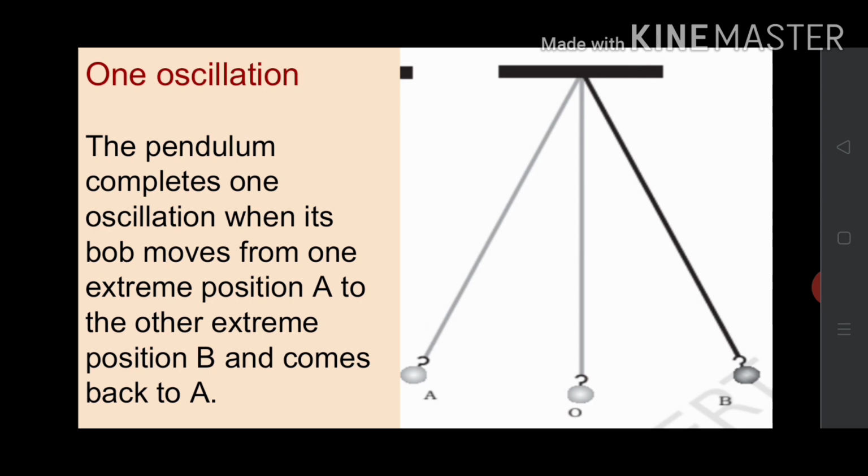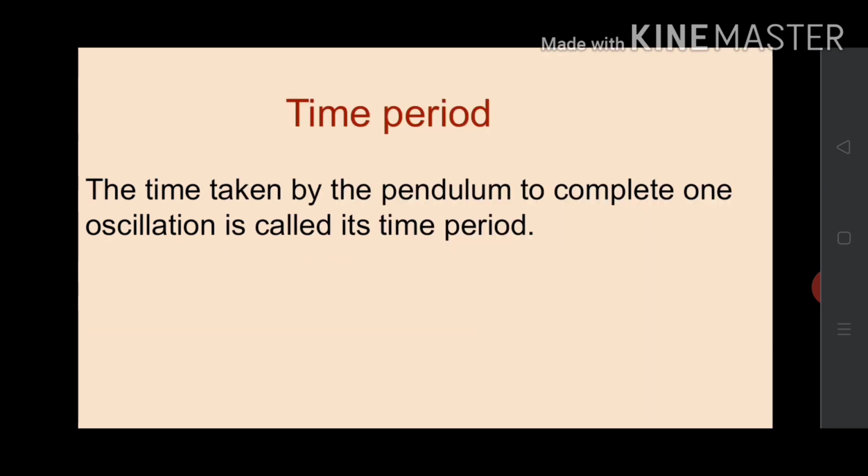The time taken by the pendulum to complete one oscillation is called its time period. That is, the time taken by the pendulum to move from one extreme position to the other extreme position and back to its initial state is called its time period.